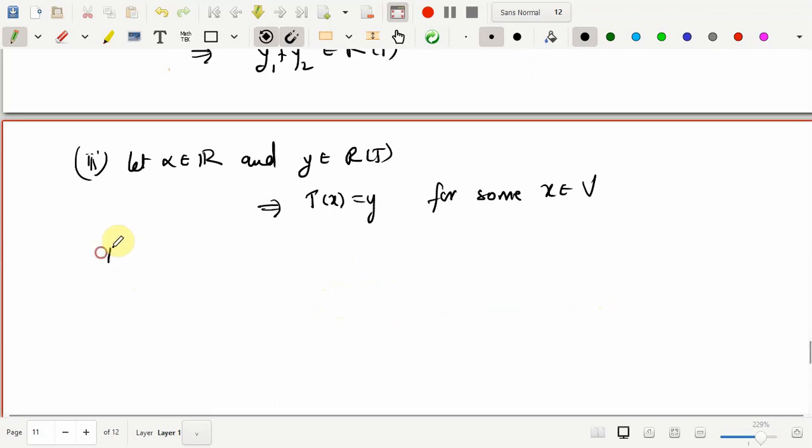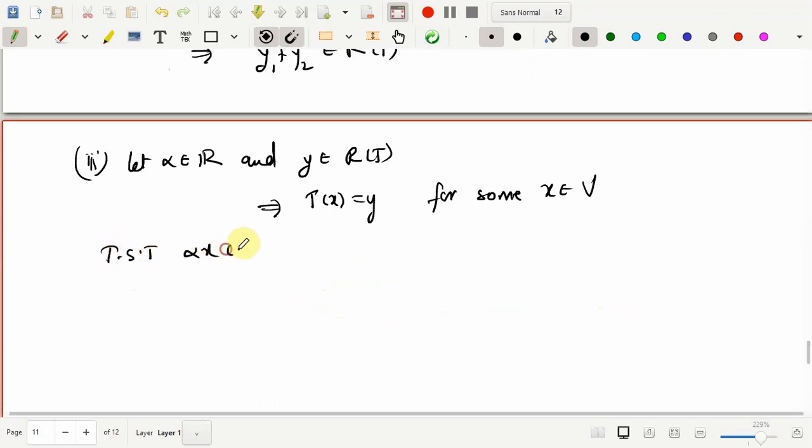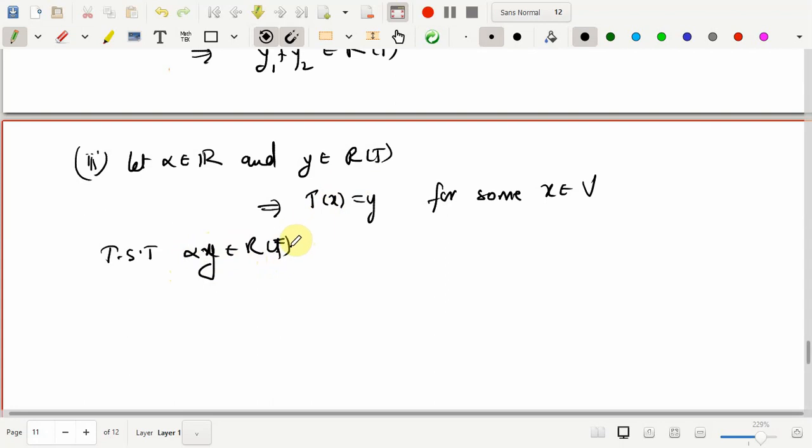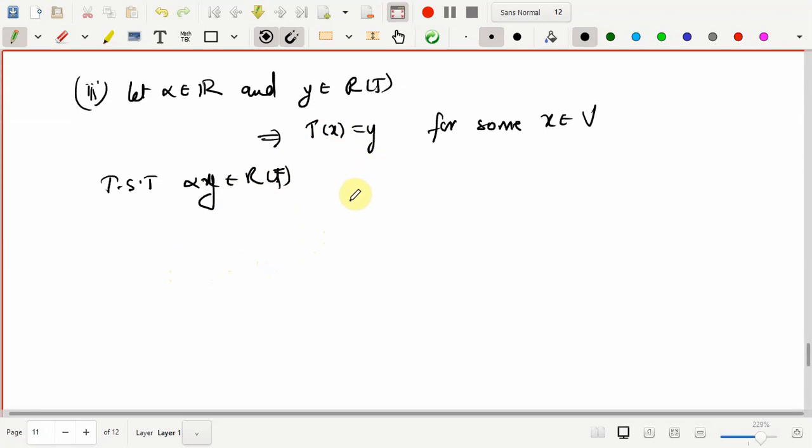So you want to show that alpha y belongs to R of T. That means you should be able to produce a point in V whose image is alpha y. Okay, and that's clear from here, since we know that T of x is equal to y, alpha into T of x is equal to alpha y, but alpha into T of x is T of alpha x. So alpha x is the required pre-image of alpha y.